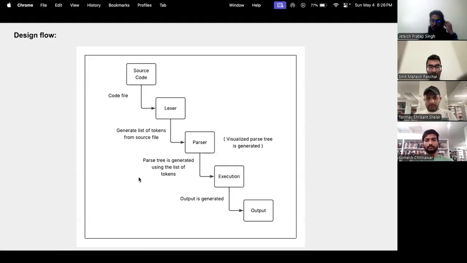Thanks, Smit. Now let's explore the compiler pipeline that powers OOPSie. OOPSie is built with a clear and structured compilation model. It begins with lexical analysis, where the source code is scanned and then converted into a sequence of meaningful tokens like identifiers, keywords, operators, and constants. This is handled using PLY's Lexer module, where we've defined comprehensive token patterns that reflect the language's grammar.